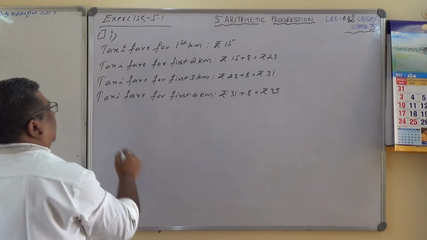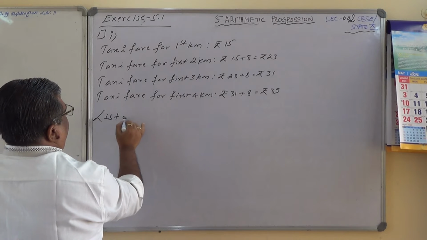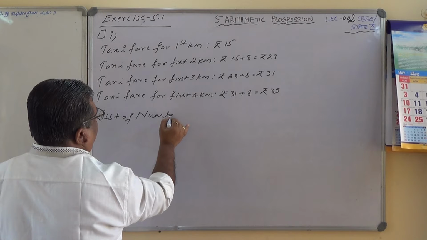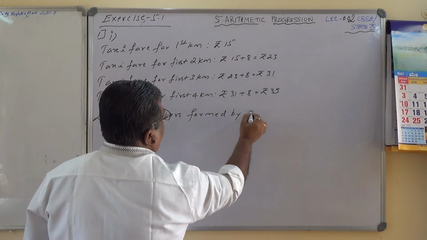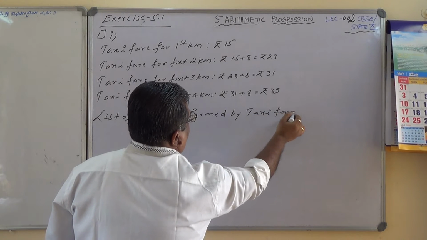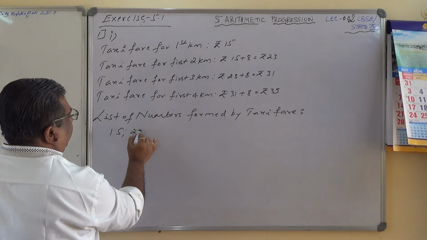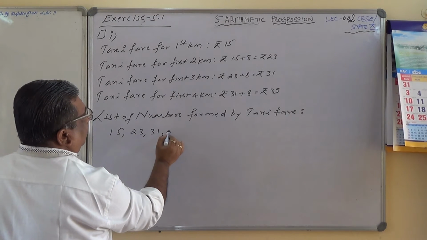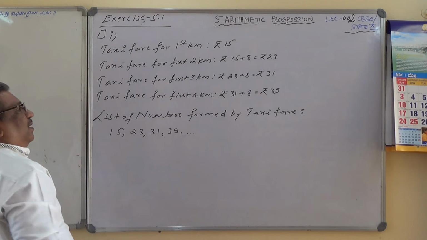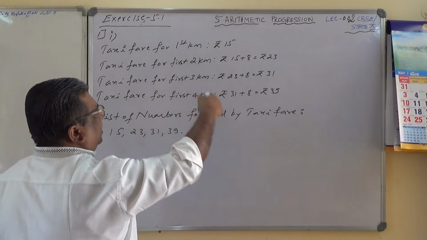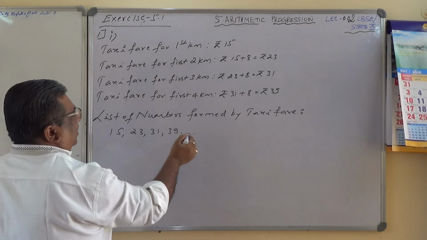So the list of numbers formed by the taxi fare is given by 15, 23, 31, 39, and it continues for subsequent kilometers. Taxi fare for the first 4, first 5, like that it will continue. So the list of numbers formed by the taxi fare is given by 15, 23, 31, 39, dot dot dot.